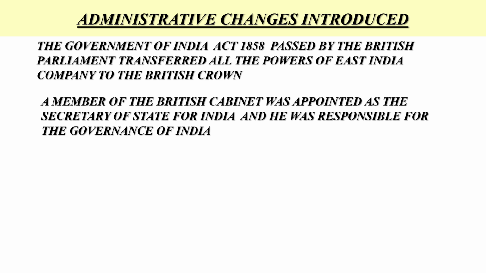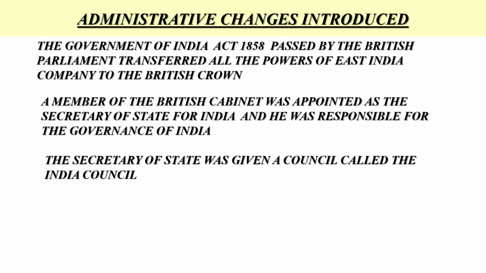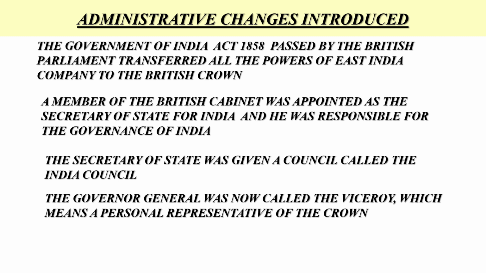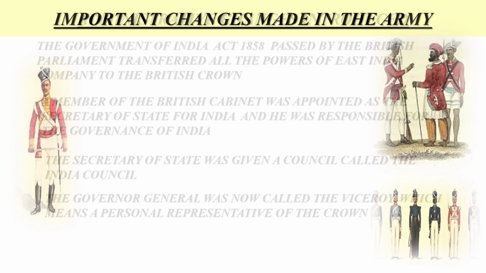Number 3. The Secretary of State was given a council called the India Council. And number 4, the Governor General was now called the Viceroy, which means a personal representative of the Crown. The British government or the Parliament was thus now responsible directly for ruling India.